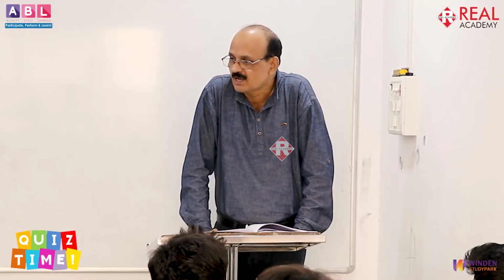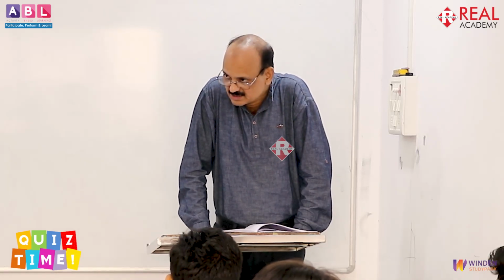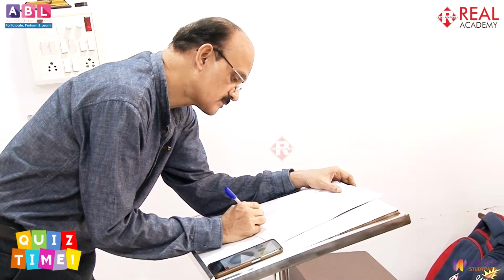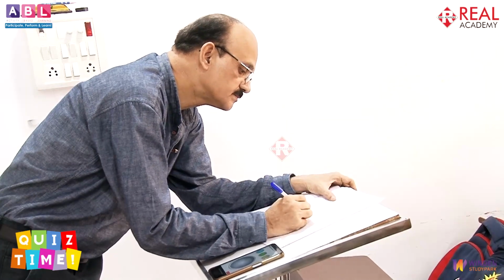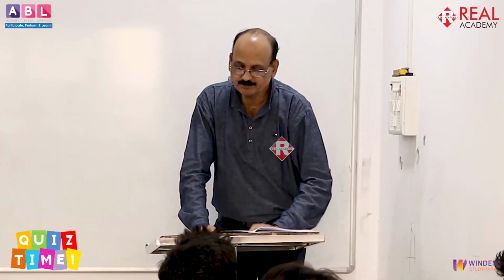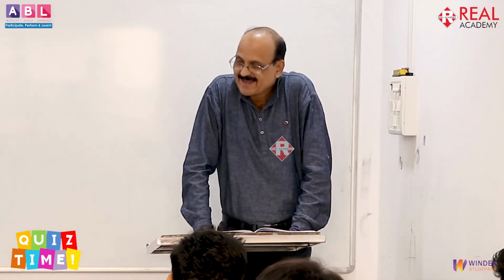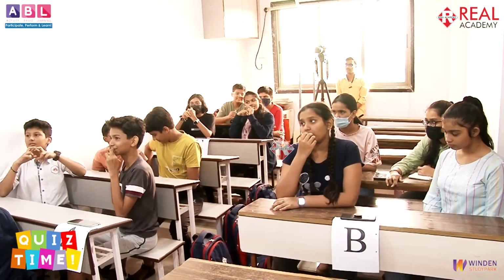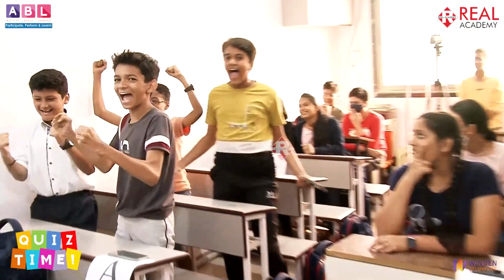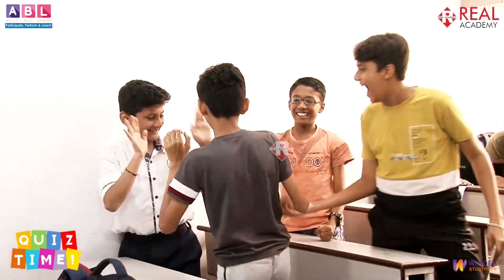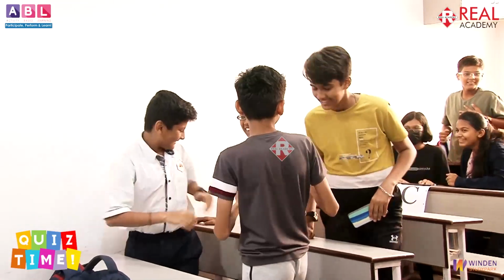That's the end of the quiz. I am going to declare the results. Okay now? So I'm counting now. I'm starting from the bottom. Group B gains 7 points. The last one to lose it. And group C stands second. And group A stands fourth. This is 2 points. Congratulations.